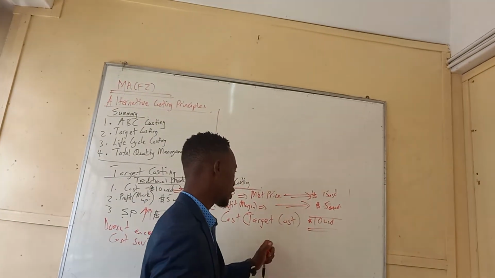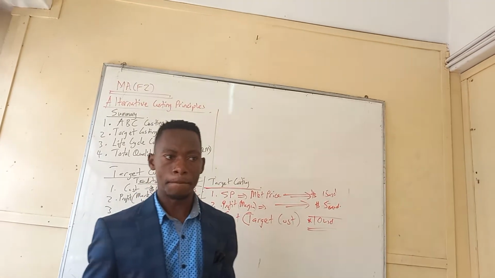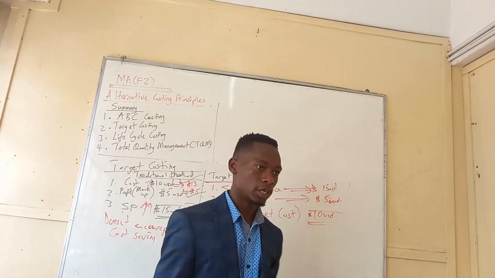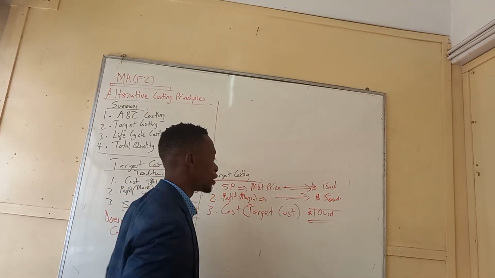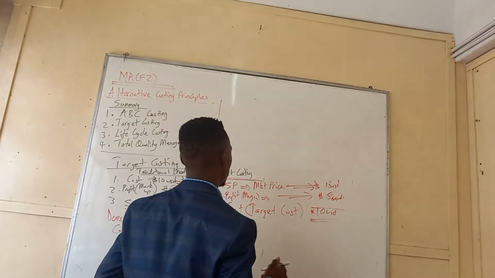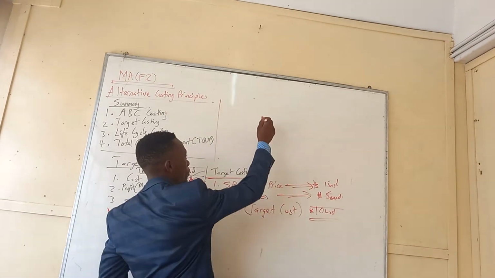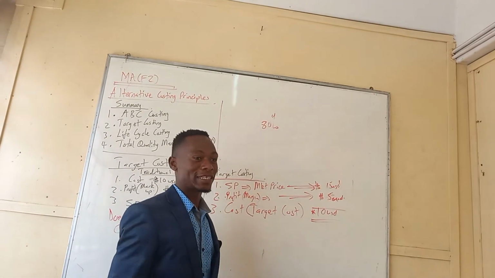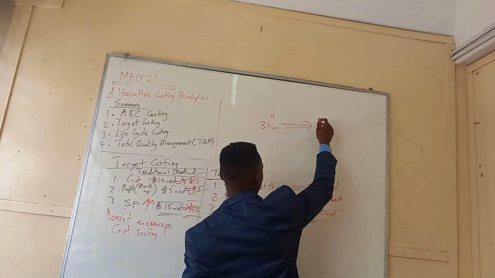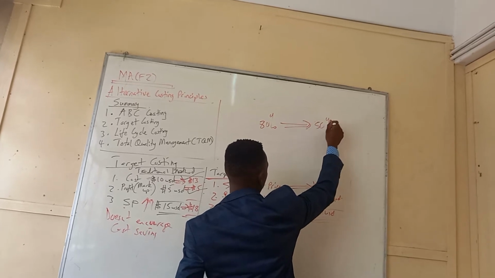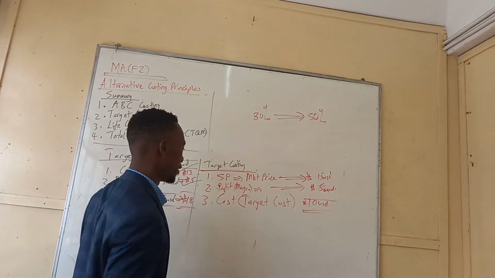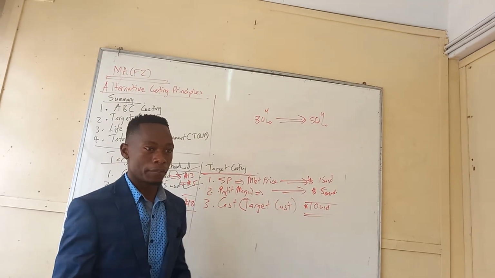So you might have set a target of $10, but the cost that you estimate might change as time goes on. Have you ever seen someone who wants to start a certain module, you start with much energy, telling yourself that I want to get 80%, right? But as time goes on, you might change what you are estimating. For example, you might say, what I only need is the pass mark. I only need 50%. Do you get it? So that's what happens. You might set a target of $10, but things might change.